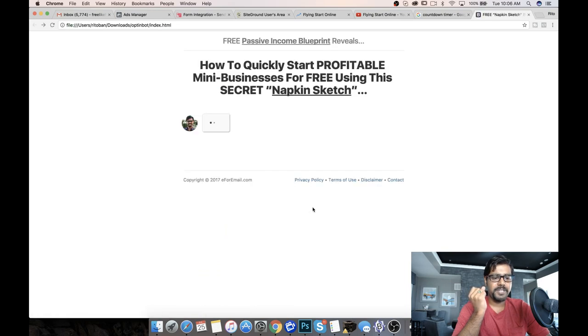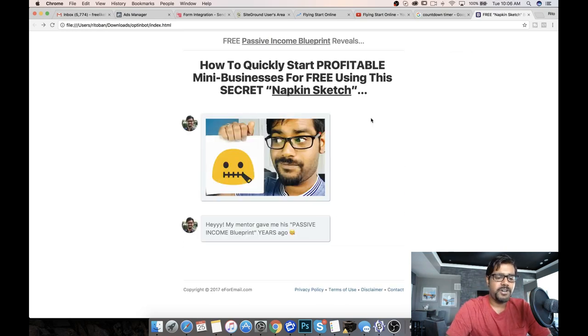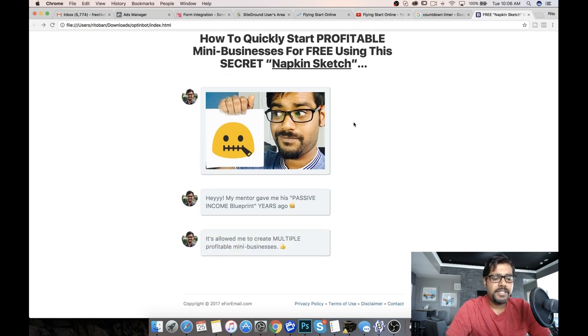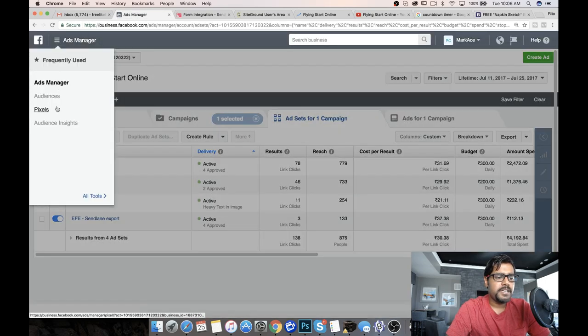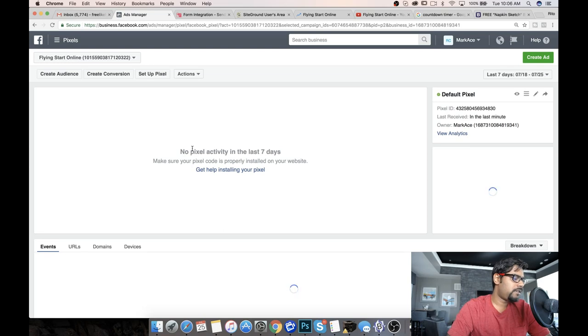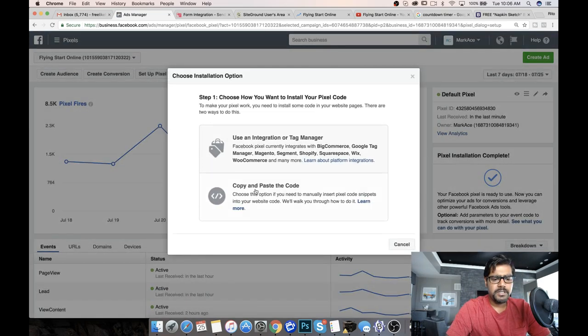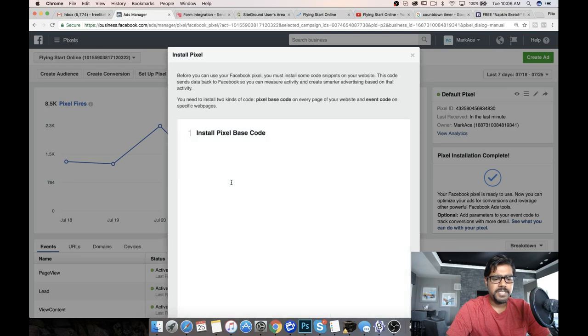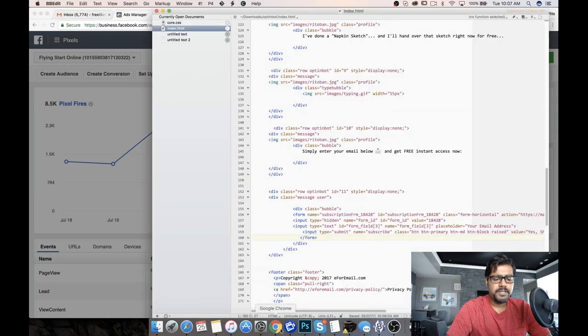Yep, this is working. I just want to make sure that when I enter an email address, it actually adds the email address to my list, E for email. And I'm just going to quickly go to Ads Manager and start taking out the pixels. All right. And I'm going to set up the pixel, copy and paste the code, install base pixel code. And what I'm going to do is copy this entire thing here and paste this.